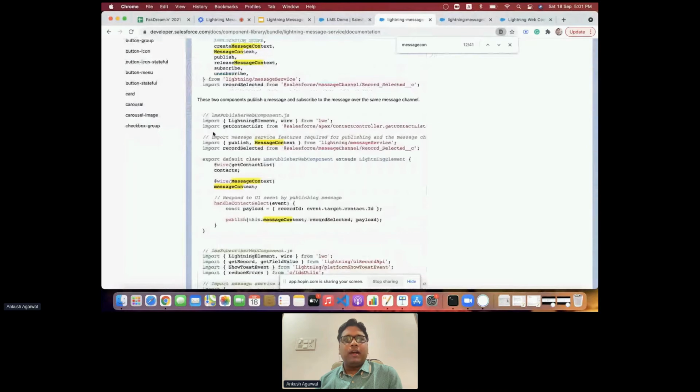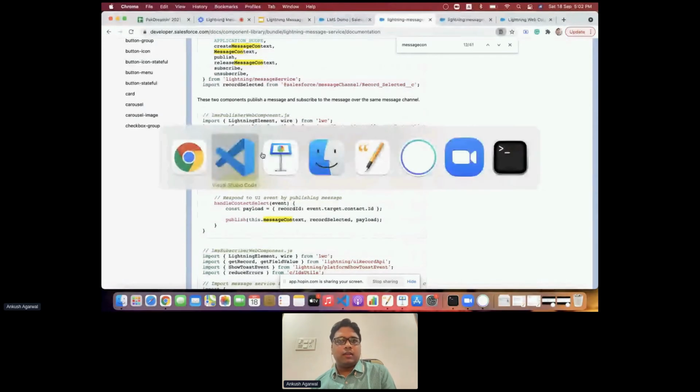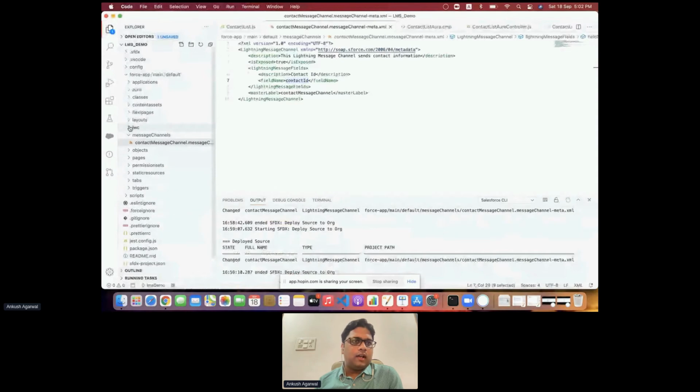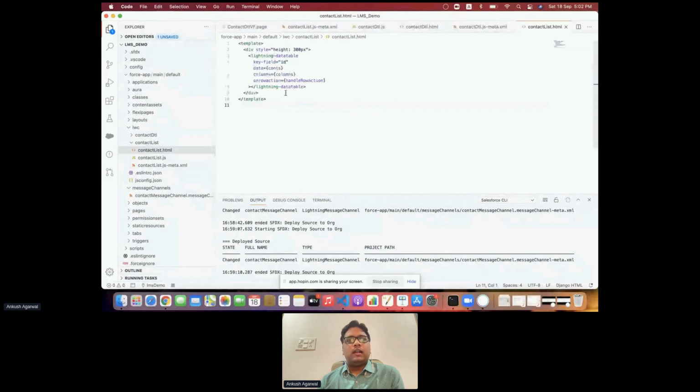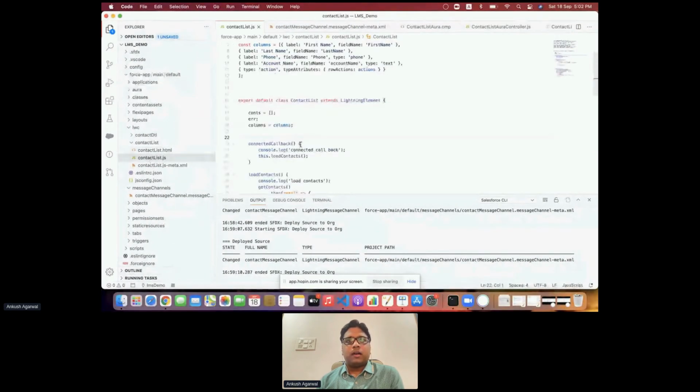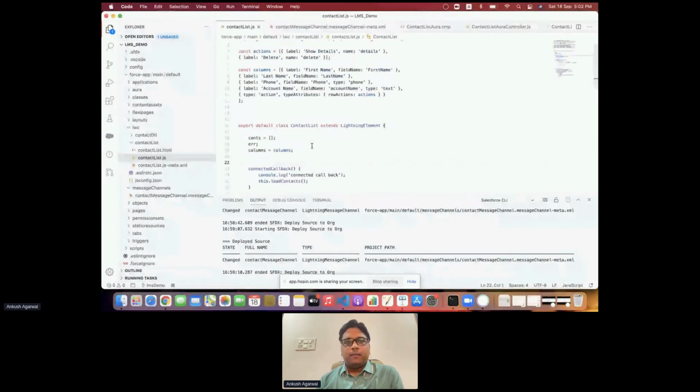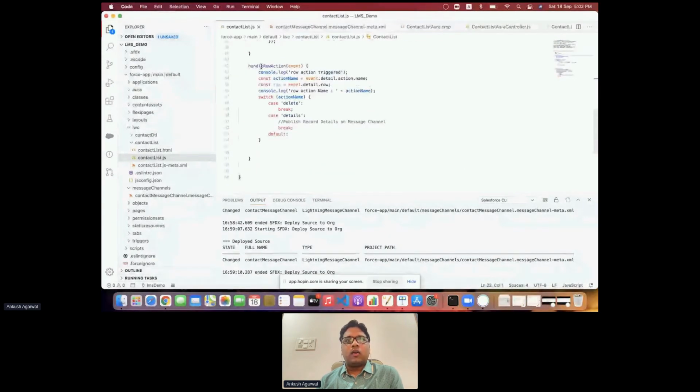Here, what we have to do first is import methods from the Lightning Message Service into our Lightning Web Component. As I mentioned, we have two Lightning Web Components. One is contact detail and another one is contact list. First, to publish from the contact list, we have a Lightning data table over here, and in the JavaScript part, we'll have this handle row action.